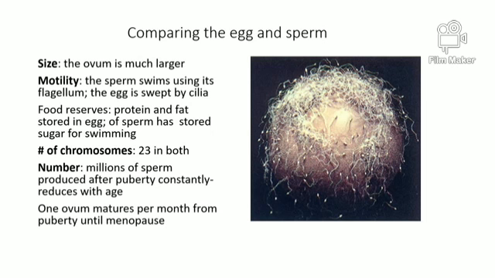Egg and sperm are both haploid cells, which means they have 23 unpaired chromosomes. In spermatogenesis, sperms are produced in millions after puberty, but constantly reduced with age. In oogenesis, 1 ovum matures per month from puberty until menopause.